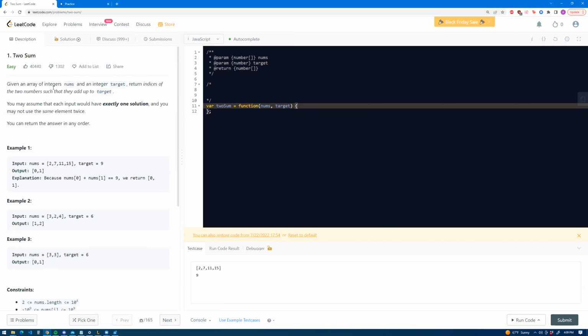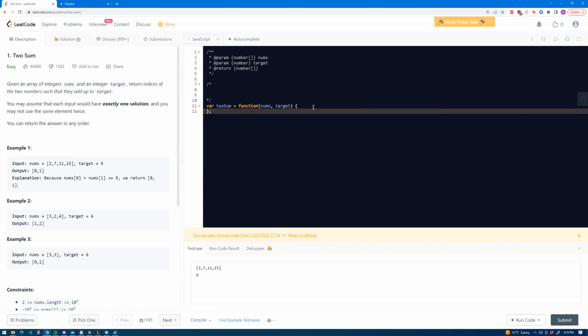So first, let's just read the prompt, which is: given an array of integers, nums, and an integer target, return indices of the two numbers such that they add up to target. You may assume that each input will have exactly one solution, and you may not use the same element twice. You can return the answer in any order.